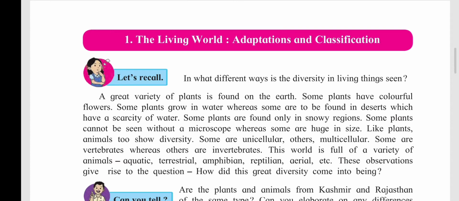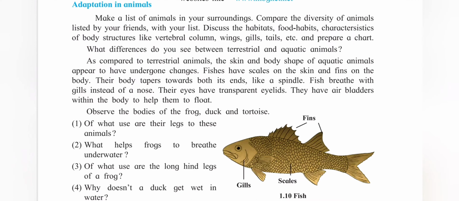Animals live in different areas. Some animals are terrestrial, whereas some animals are aquatic. Terrestrial animals are those which live on land, and aquatic animals are those which live in water. Fish is a kind of animal which lives in water.